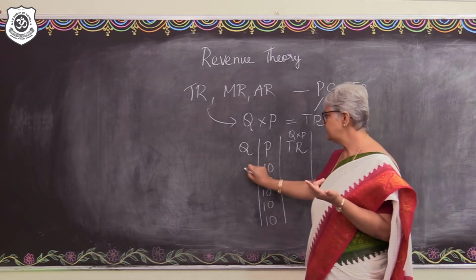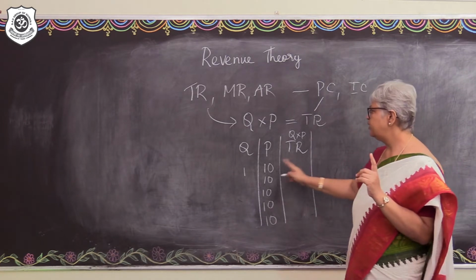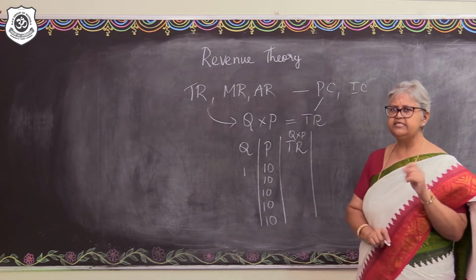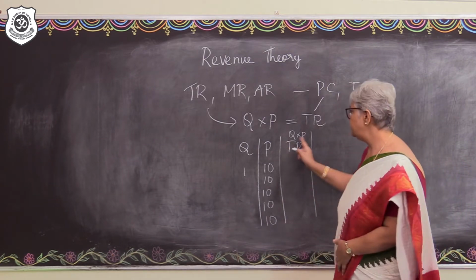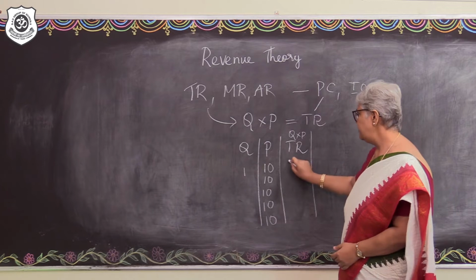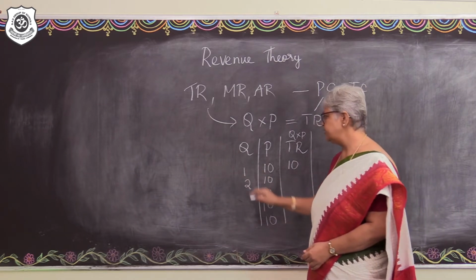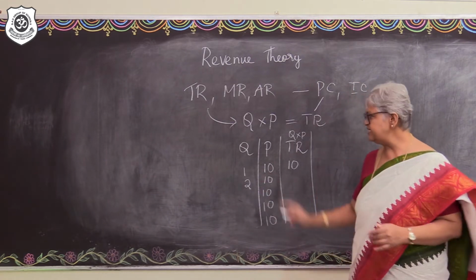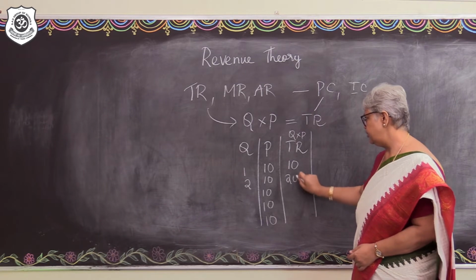So, even as the first unit of output is going to be sold, the total revenue that is going to be generated due to sale of that one particular unit of output will be Q into P, and that would be 10. And then one more unit of output is going to be sold in the market at the same price. The total revenue will be 2 into 10, and that would be 20.